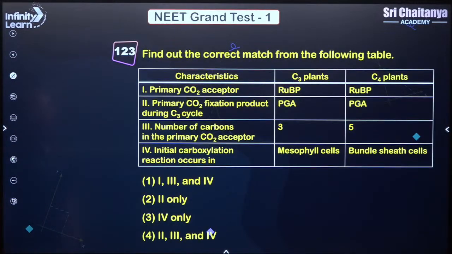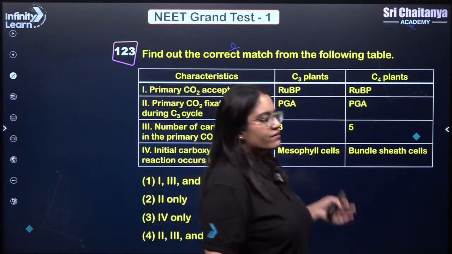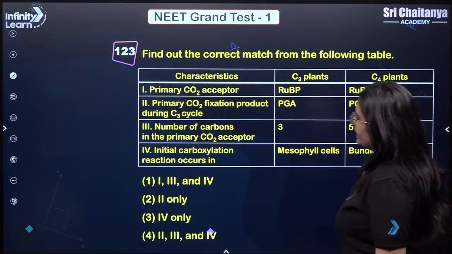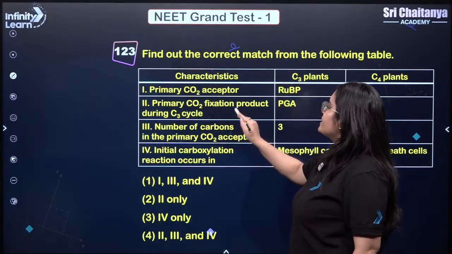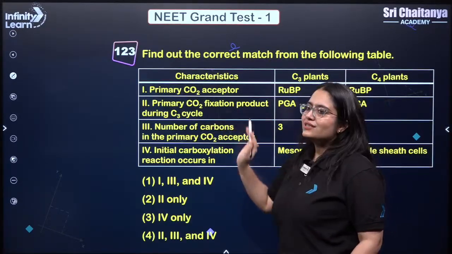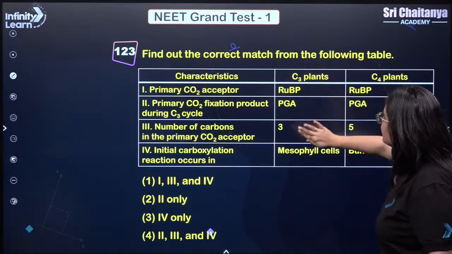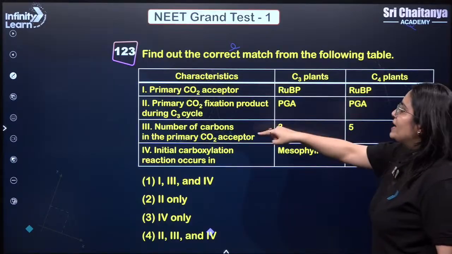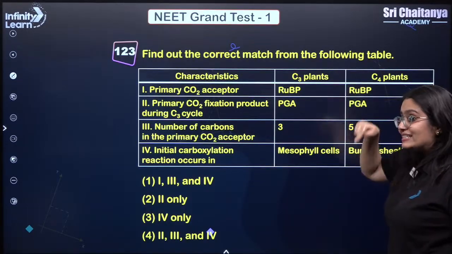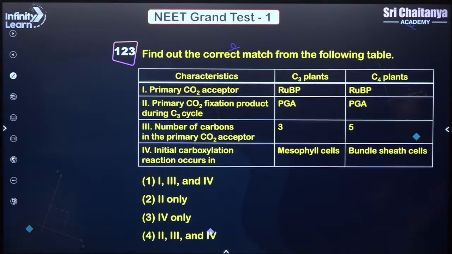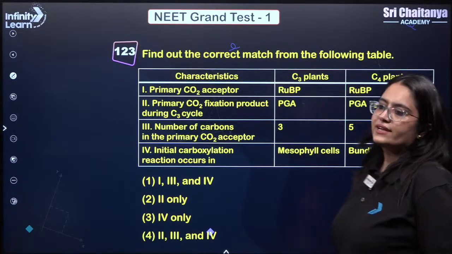Next. Find out the correct match. It was a very interesting and tricky question, guys. Here, only the second statement is matching properly: primary CO2 fixation product during C3 cycle. You were supposed to focus on only the C3 cycle, whether you're talking about a C3 plant or a C4 plant. The primary product of CO2 fixation during the C3 cycle, even in a C3 plant or a C4 plant, is PGA. So only 2 is the right answer. Next.